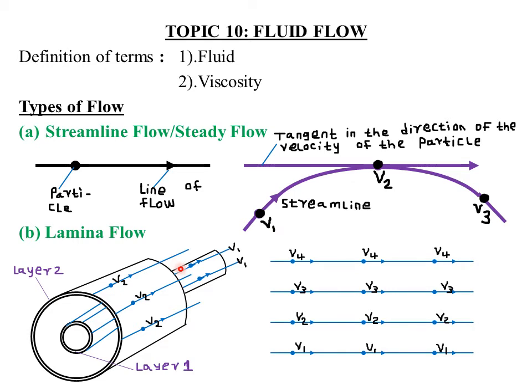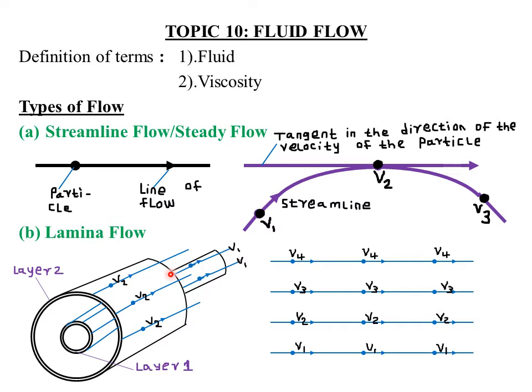Also, in summary, someone can define a streamline flow as a steady flow or an orderly flow or a uniform flow. And a streamline flow occurs when the fluid particles that pass any given point follow the same path at the same speed, or they simply have the same velocity. Because remember, velocity takes into consideration the aspect of what? Direction. So that's the difference between streamline and laminar.